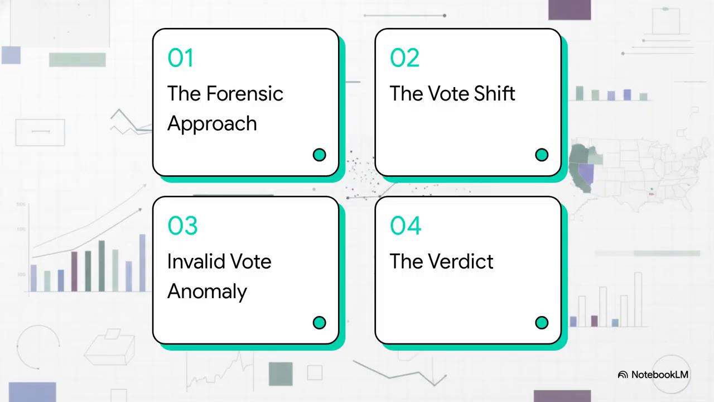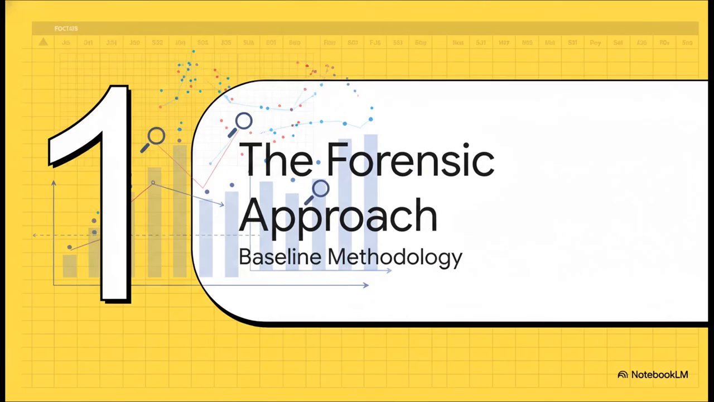So here's our roadmap for the investigation. First, the forensic approach. Second, the vote shift. Third, the invalid vote anomaly. And finally, the verdict. Okay, let's kick things off with part one, the forensic approach.